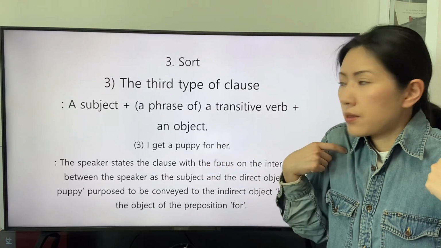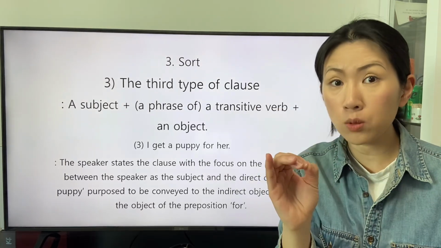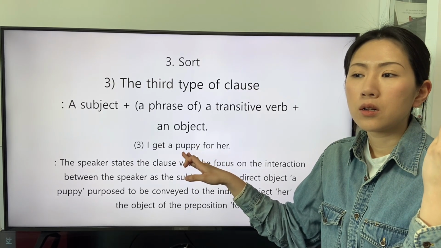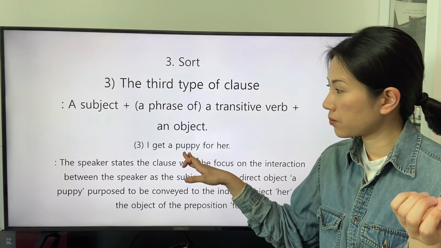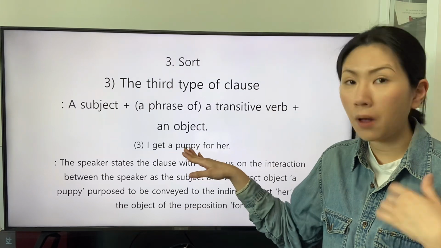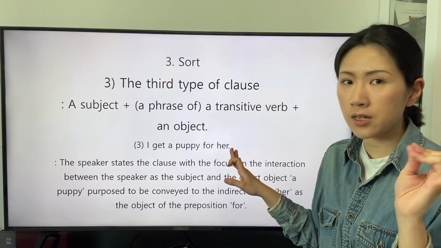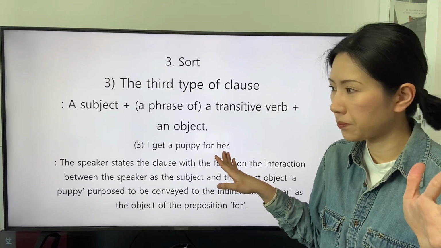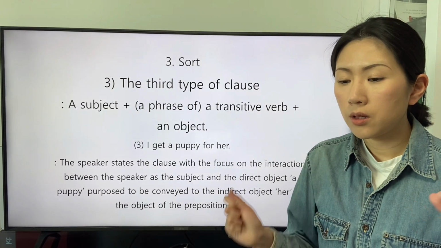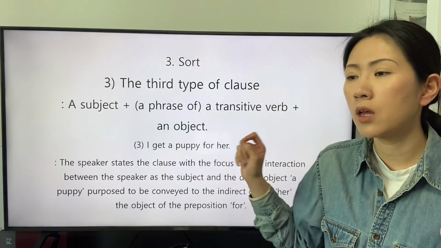Then we can understand that the present purpose of the existence of the subject, a puppy, is the existence of the object, her. This explanation focuses on the definition of the preposition for.